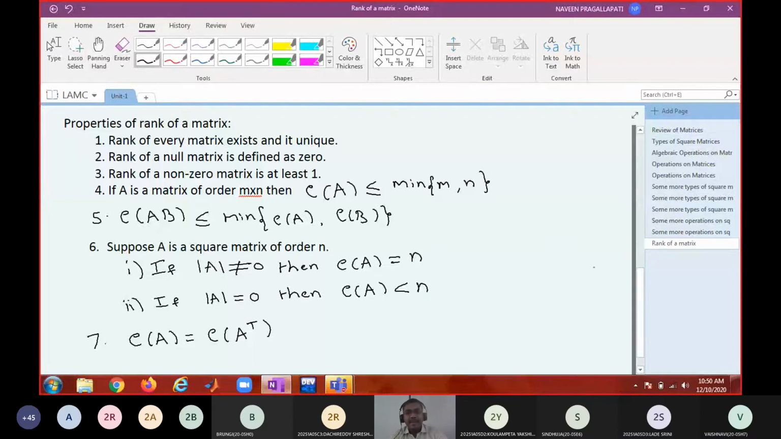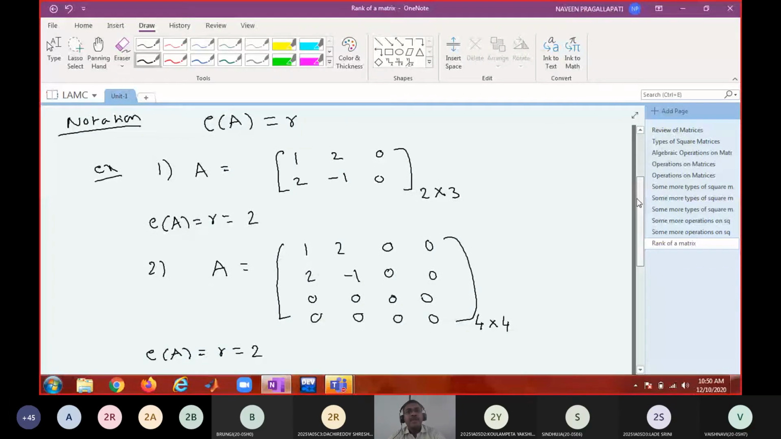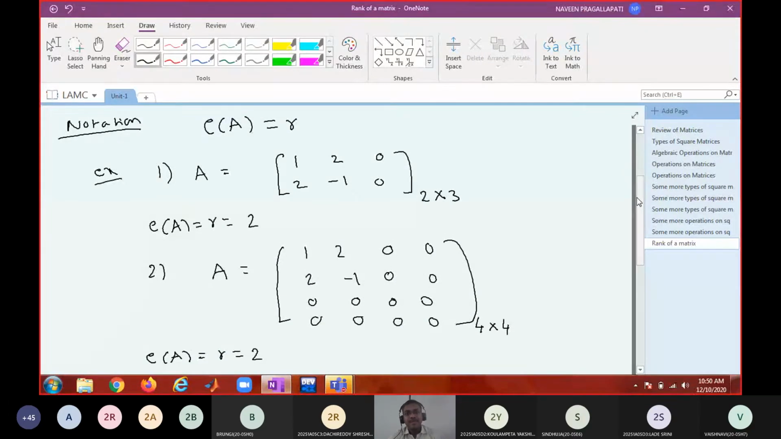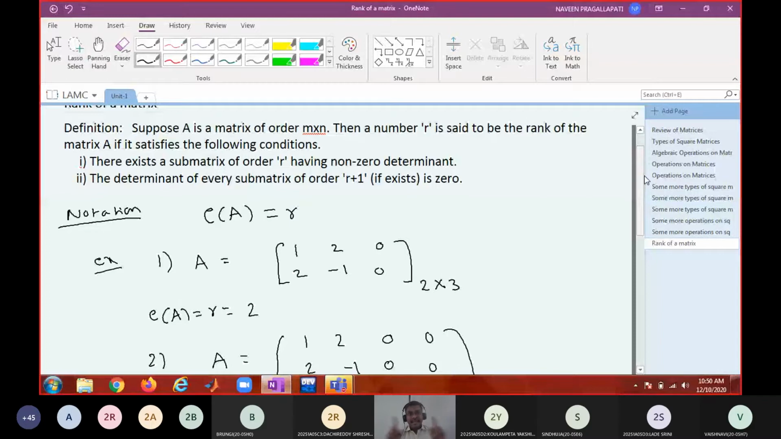The definition is there, but it is practically useful for finding the rank of a matrix only up to 3 by 3 or at most 4 by 4. If I give you a 10 by 10 matrix, will the definition be useful to find the rank? You have to find the 10 by 10 determinant first. If it is non-zero, then 10 will be the rank. If the determinant is 0, then you have to look for any non-zero 9 by 9 determinant. If all 9 by 9 determinants are 0, then you have to look for 8 by 8 determinants. If all 8 by 8 determinants are 0, then you have to look for 7 by 7 determinants.